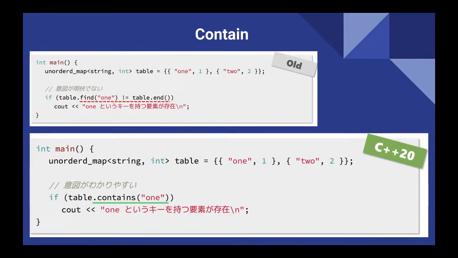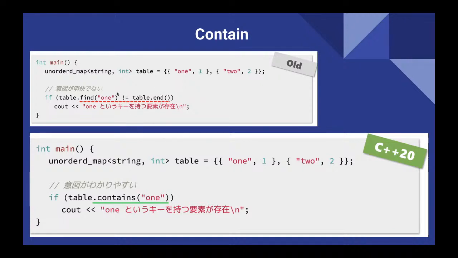Contains. It's like Java, which we used to. Previously, on the left side, the top side, this is table.find not equal to table.end. If this is not equal, then do this. But that is not so easy to see.